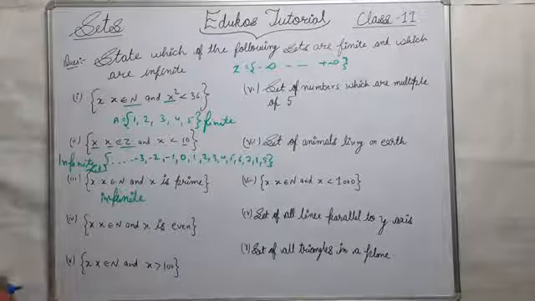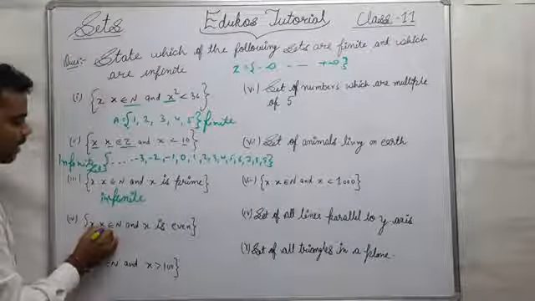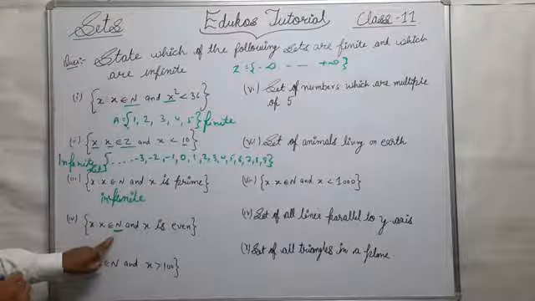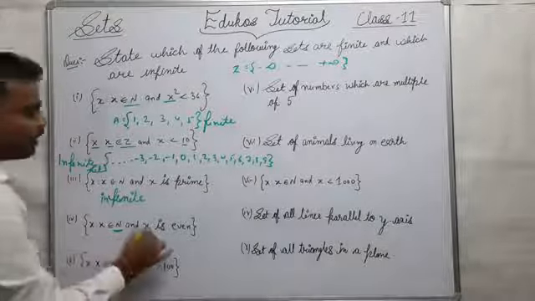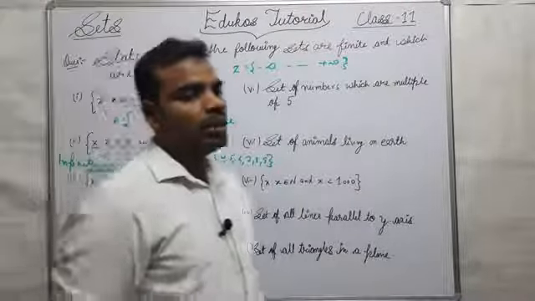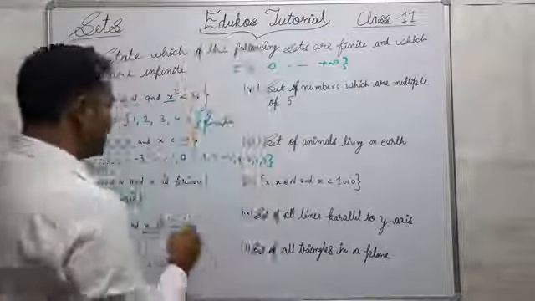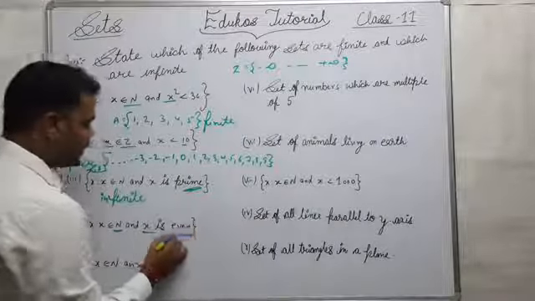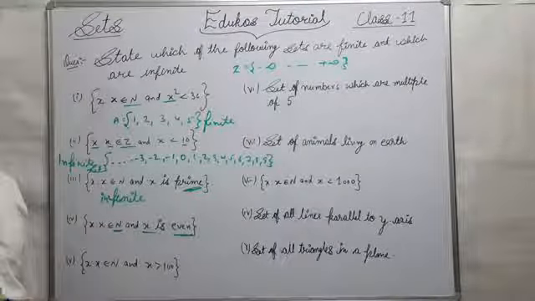Okay, now next, x such that x belongs to n. Again x belongs to natural numbers and x is even. Similar to prime numbers, there are infinite even numbers in the set of natural numbers.